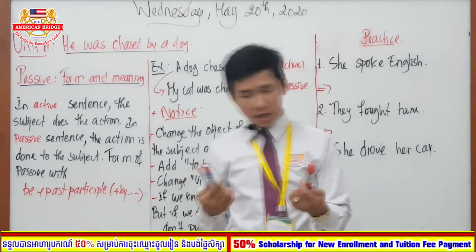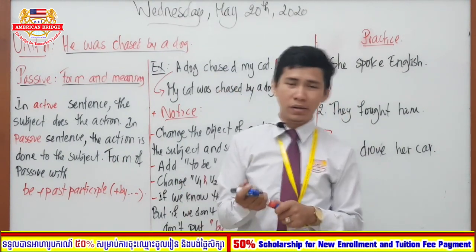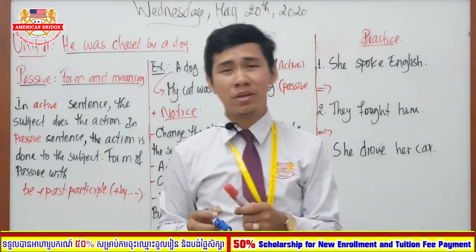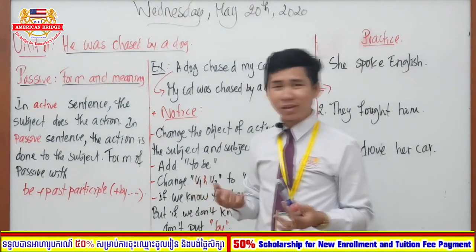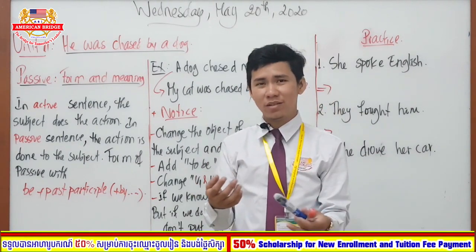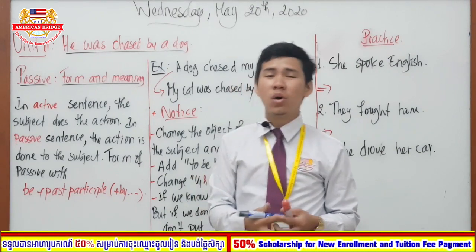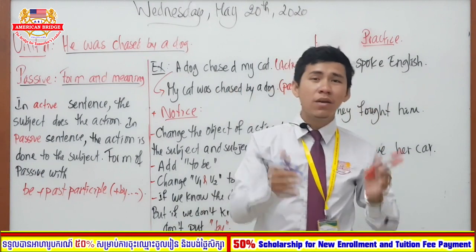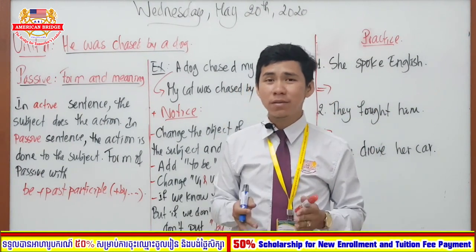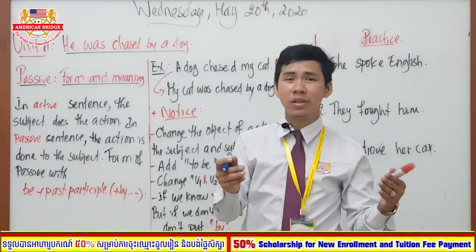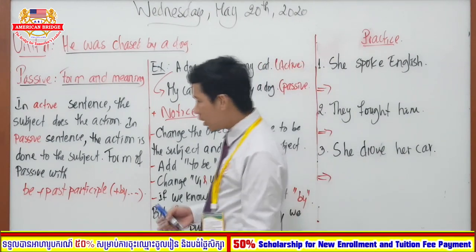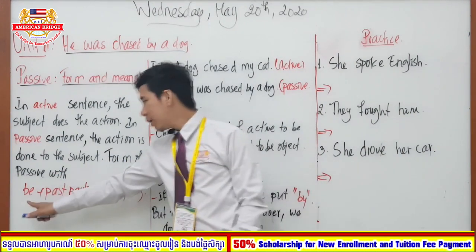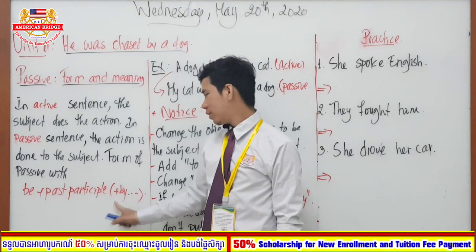Like here, I can say that the marker is thrown or is written by me. So who is the receiver? The subject is the receiver. In active, we focus on the subject as the doer. In passive, we focus on the subject as the receiver of the activity or action. So, in order to form the passive, what is the form? Be plus past participle plus by.